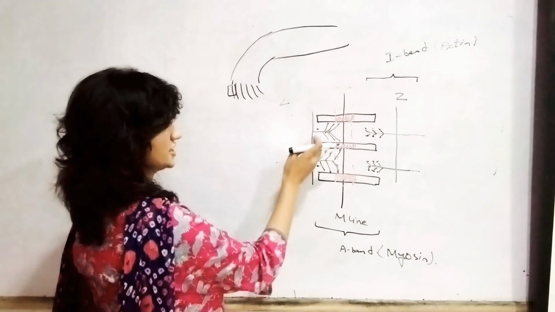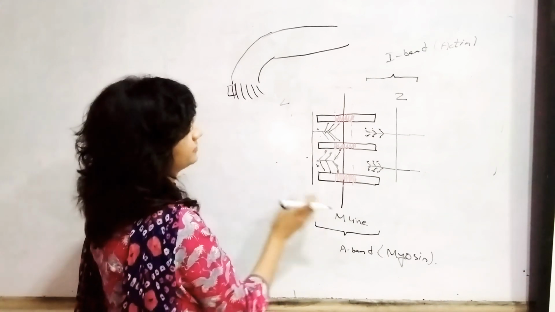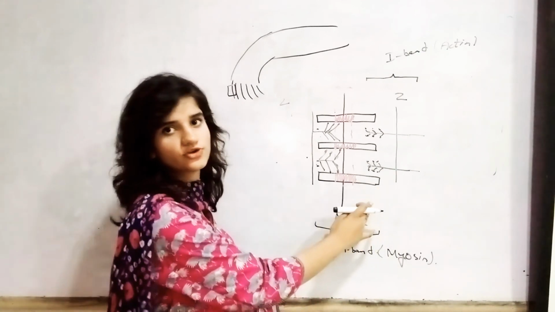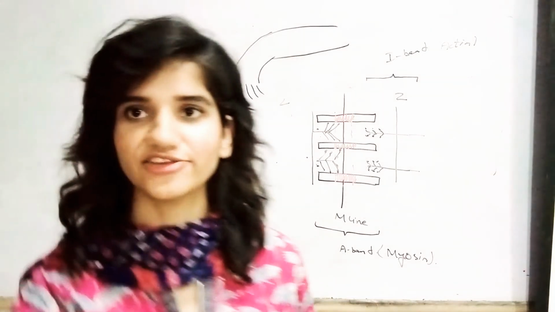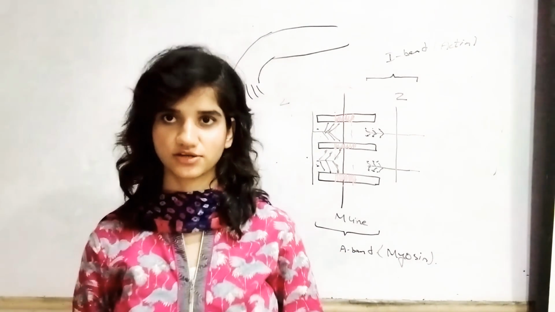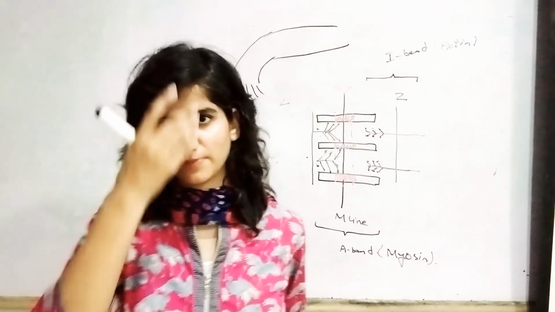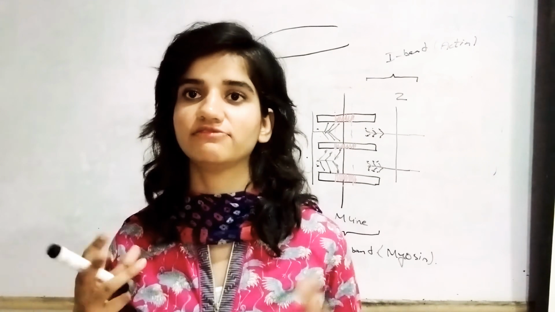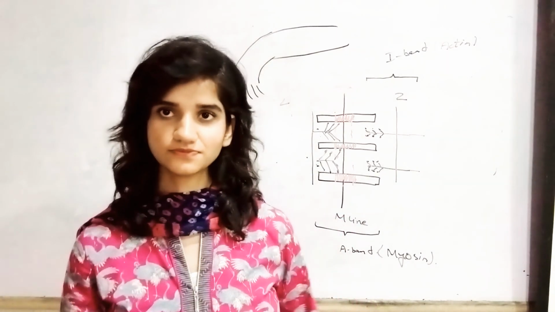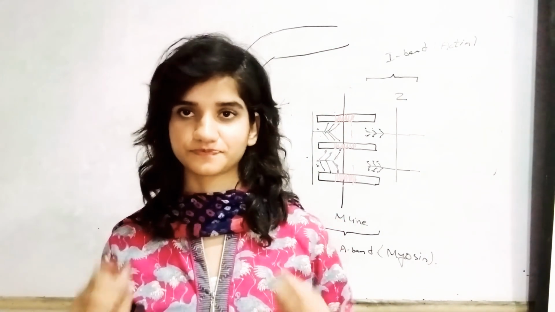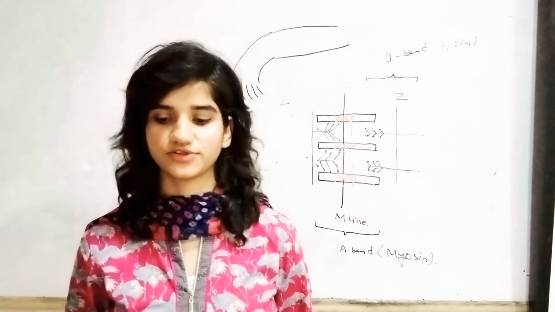So this is the side which is representing our contracted muscle, and this is the side where the muscle is not contracted. So you might be clear that when contraction is occurring in the muscle, the I band is coming towards the A band, and the thin filament, which is actin, is being attached to our myosin, and the H zone, which was having the thick myosin, will be diminished. This is the way contraction occurs in our muscle.